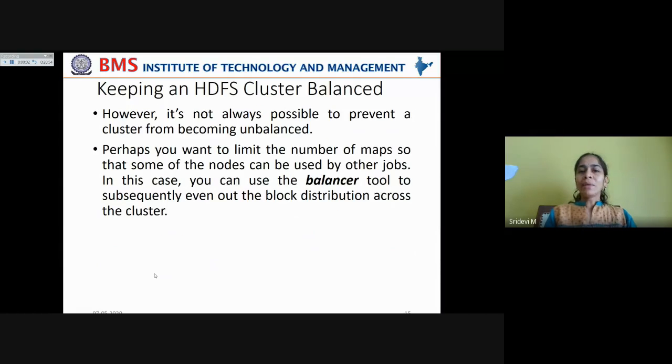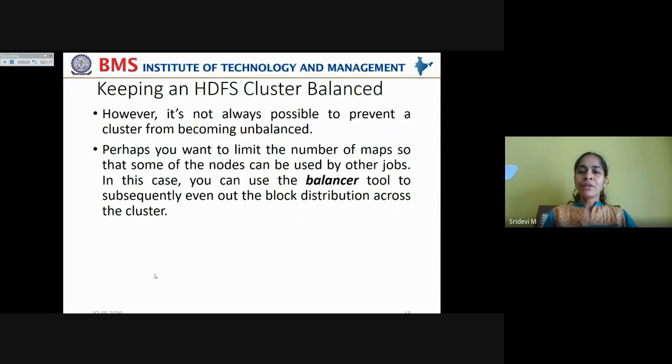Now, sometimes it is not always possible to prevent a cluster from becoming unbalanced. You can't completely avoid this scenario. Perhaps in that case you want to limit the number of maps so that some of the nodes can be used by other jobs, meaning you can allocate some of the nodes to other jobs.